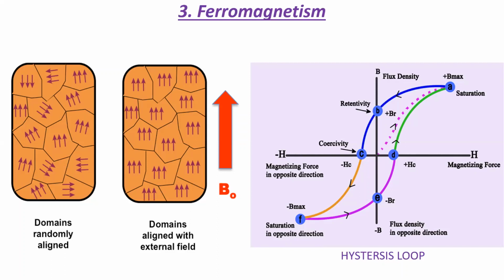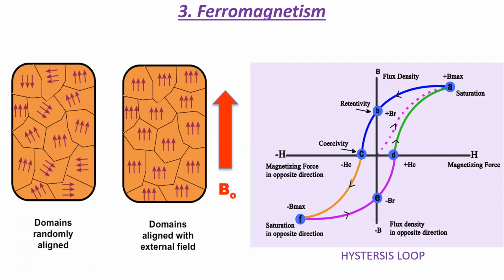So if you have two adjacent atoms and the orbitals are overlapping, and the unpaired electrons in the orbitals have parallel spins, then we see that the electric charge distribution in space is further apart than if the electrons had anti-parallel spins. So the electrostatic energy for the parallel spin state is reduced compared to the anti-parallel spin state. So naturally, the parallel spin state is the most stable one.